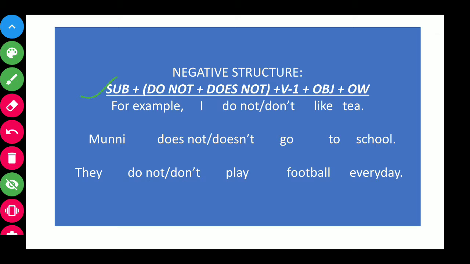So if you compare the two structures, positive and negative, you can see there is a very little difference. And where is the difference? In the negative sentence, you have to use after the subject either do not or does not.